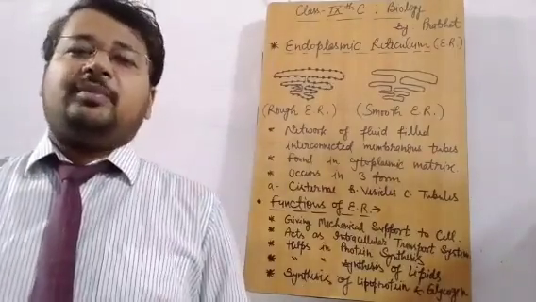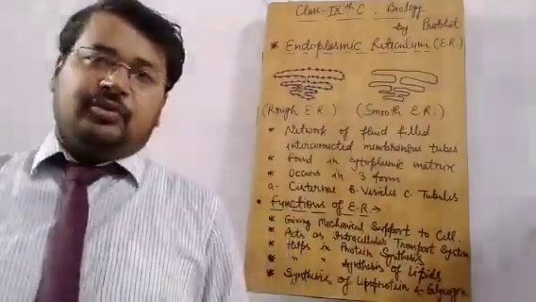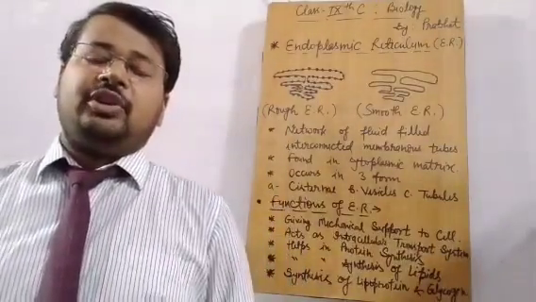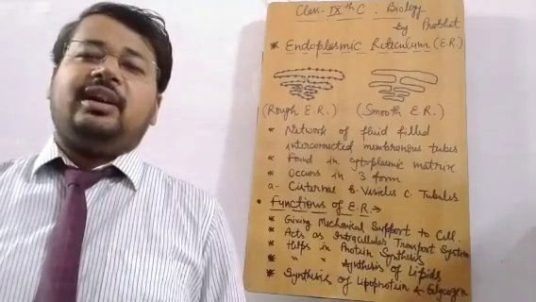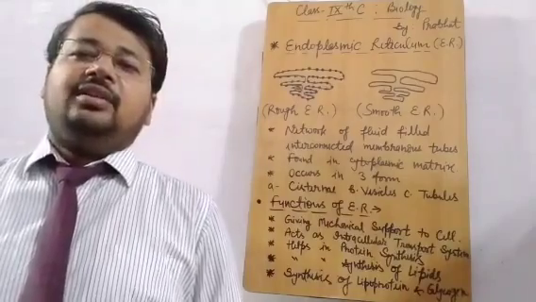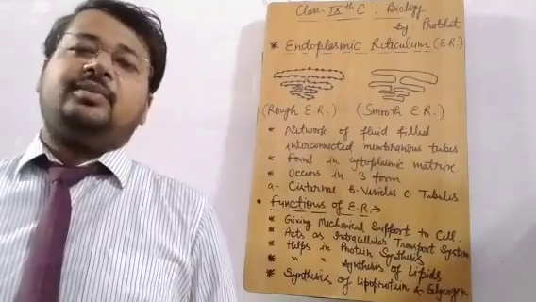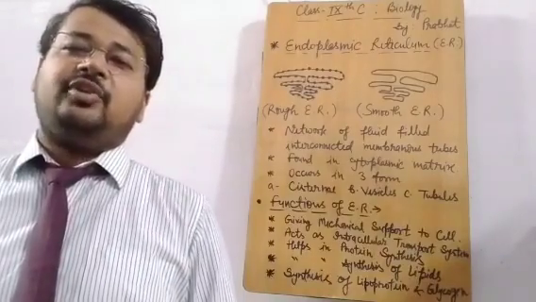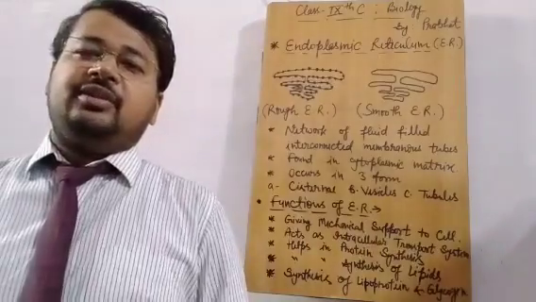Mitochondria is called the powerhouse of the cell because oxidation of all the food items, protein, fat, glucose, takes place in mitochondria. Energy is liberated in the form of ATP, and when energy is transferred from ATP to different parts of the cell, human body, plant body, or animal body, then ATP is converted into ADP.